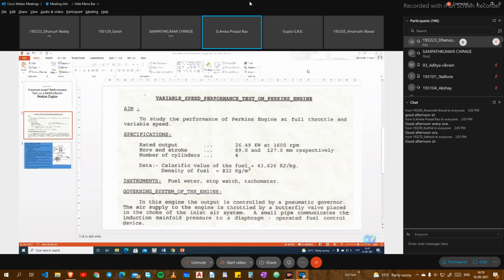So the point again, what I am emphasizing here is, in a conventional engine, to vary the load, we vary the fuel rack position. Now, coming back to the Perkins engine, what they did was, instead of working with the fuel rack position directly, they varied the airflow.